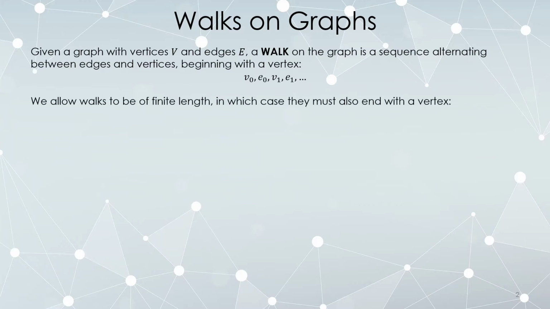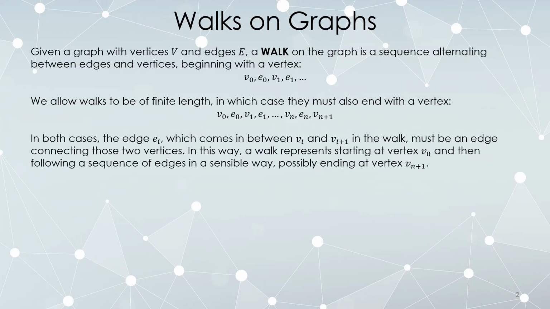It's perfectly acceptable for a walk to end. If the walk does end, it also has to end with a vertex. So it's possible to have a walk of infinite length, in which case you start with a vertex and then you just alternate vertex, edge, and so forth. If you want to end it, you must also end with a vertex. In which case, you see here that we start with a vertex, edge, and end with a vertex.